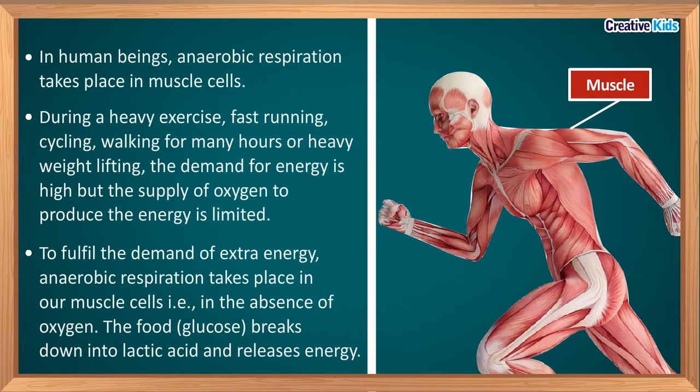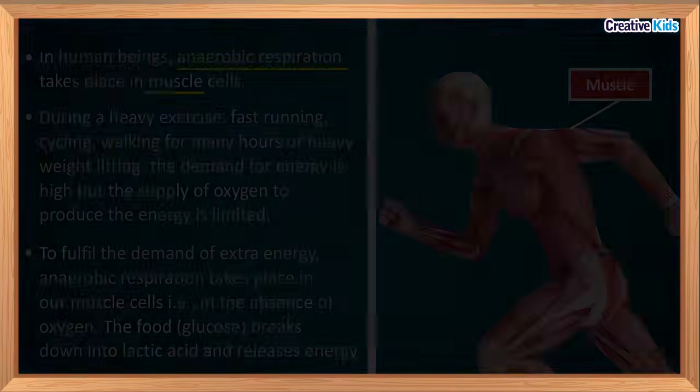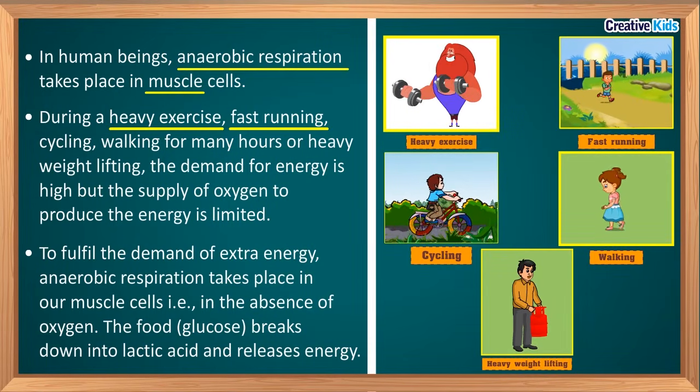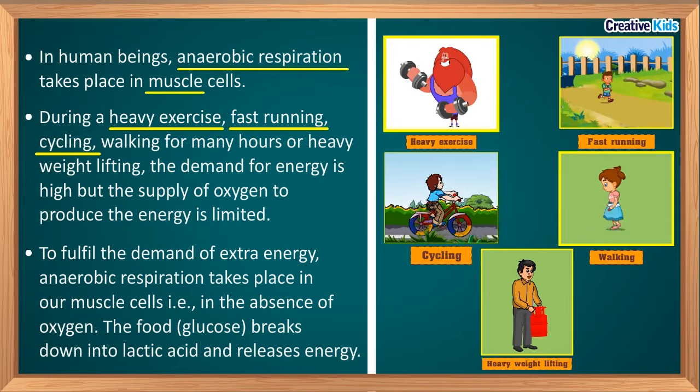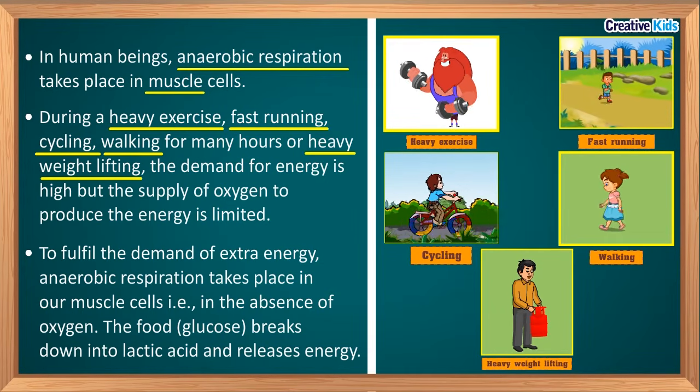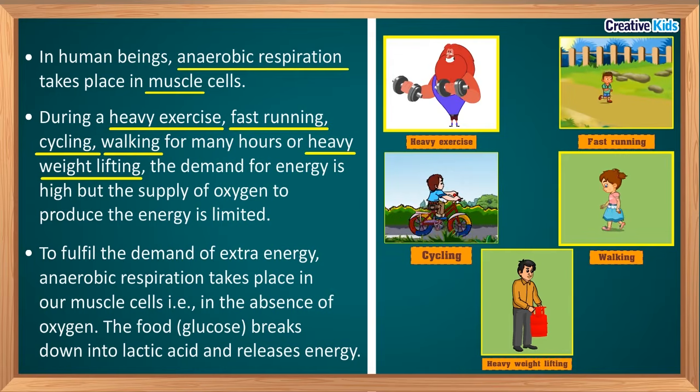And where does anaerobic respiration take place in our body? In our body, anaerobic respiration takes place in muscle cells. Let me explain this to you. Whenever we do heavy exercises, or we run very fast, or we do cycling or brisk walking, or we lift some heavy weight, our body requires more energy.